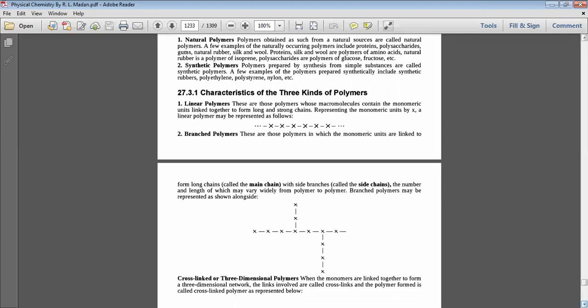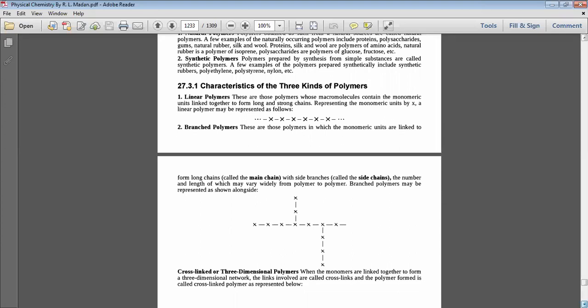Characteristics of the three kinds of polymer. First, linear polymers. These are polymers whose macromolecules contain monomeric units linked together to form a long and strong chain. Representing the monomeric unit by X, a linear polymer may be represented as shown in this figure.